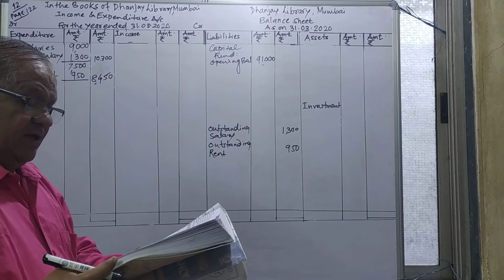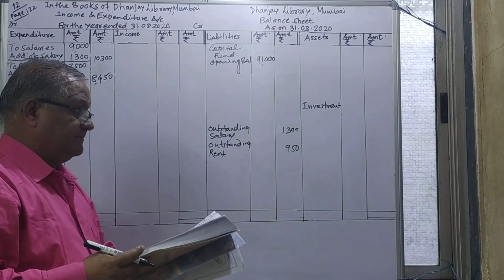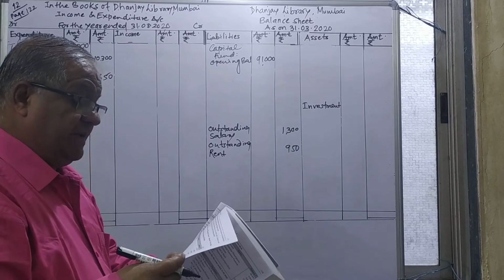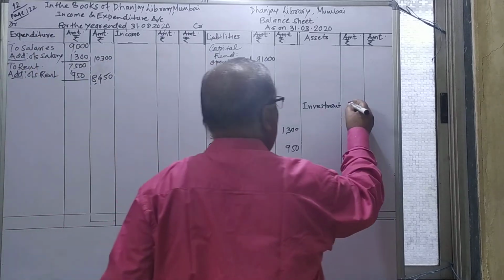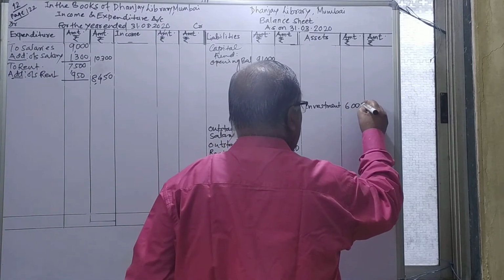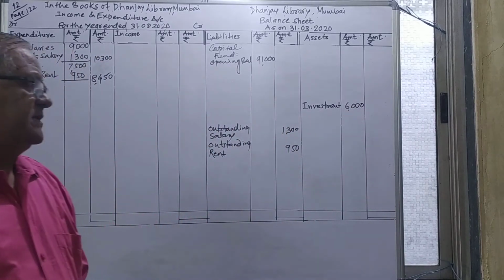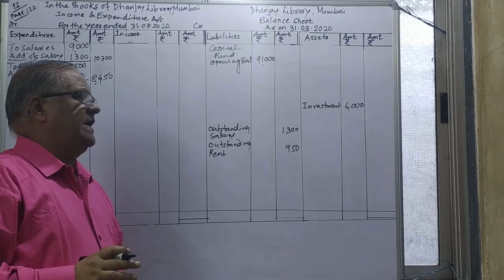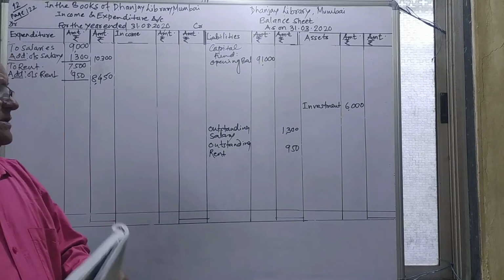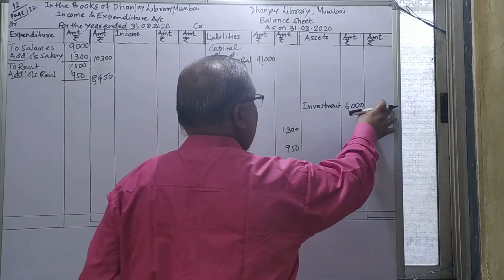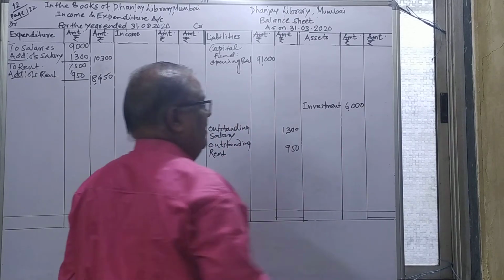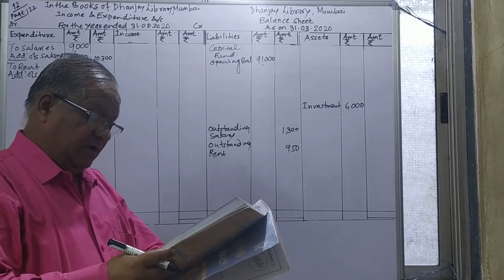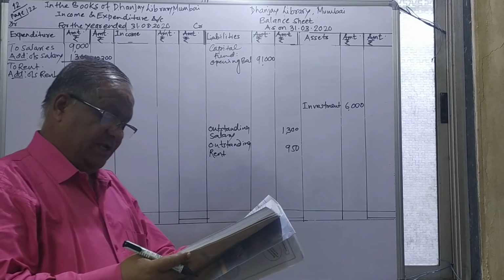It carries interest at the rate of 20%. So we have to show the investment there, carrying 20%. If we calculate 20% on it, 600 doubled will be 1,200. So 1,200 will be the interest.